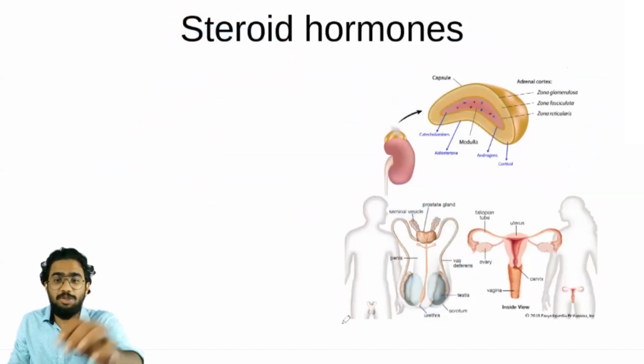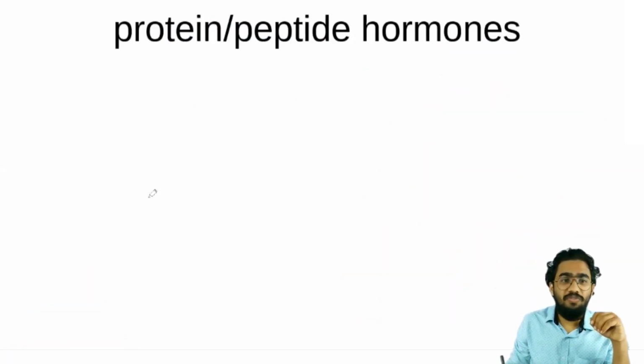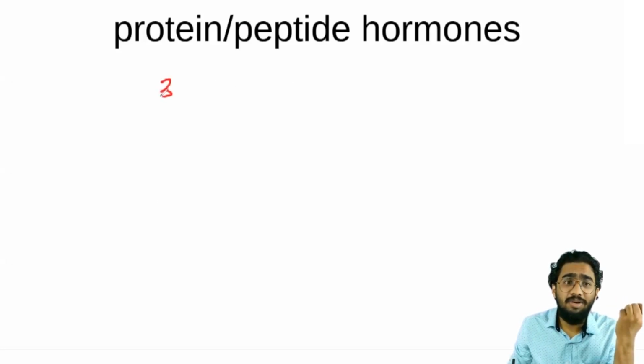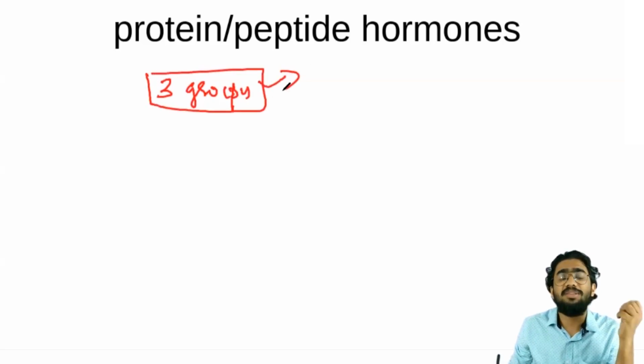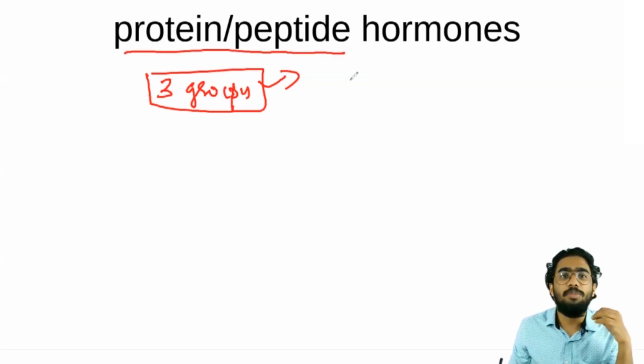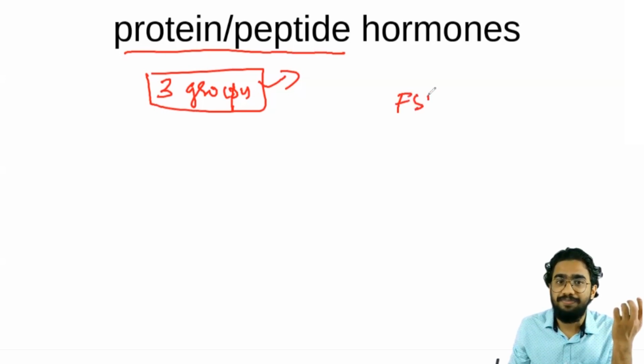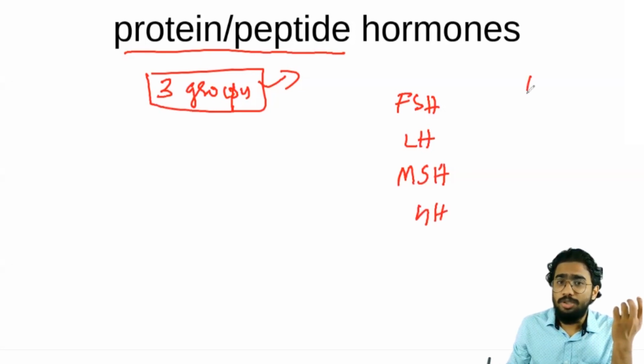And here comes the actual trick to remember this. We have the largest group, which we didn't study. But what we have done is we have studied three groups already, and we have discussed which hormones come under those three groups. The easiest way to study the protein or peptide hormones is that you don't go and study all the other hormones which are not coming under those three groups. They are included in the protein or peptide hormones. For example, pituitary hormones like FSH, LH, MSH, growth hormone, insulin.